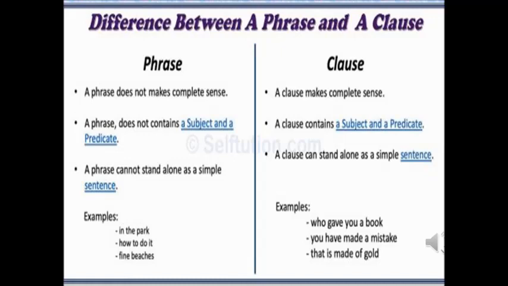See the example, in a park. Does it mean anything? No. When it is added to a clause or in a sentence, it will have a complete meaning. The boy is standing in a park. Right? Here in a park is a phrase which has a meaning from the clause the boy is standing. Okay. A clause can stand alone. The boy is standing. It is a complete sentence. It has a complete meaning. Right? This was the difference between the phrase and the clause.